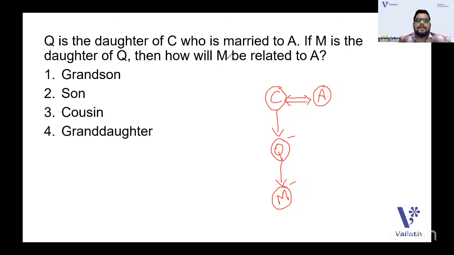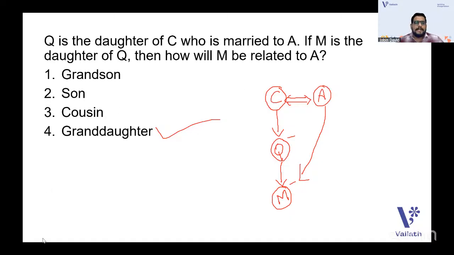How will M be related to A? That means what will A call M? As you know, M is a daughter. So what will be the answer? Yeah, the answer will be granddaughter. That's how you draw a family tree and then understand.